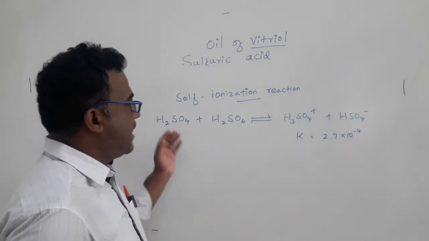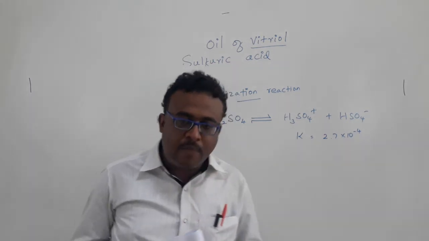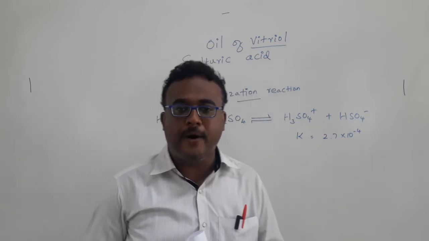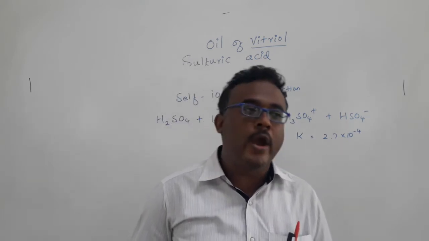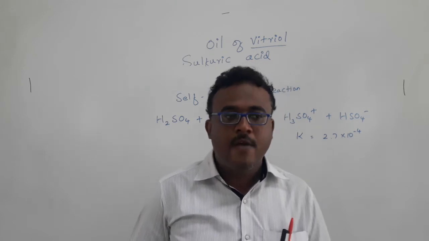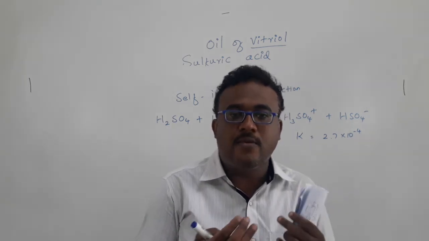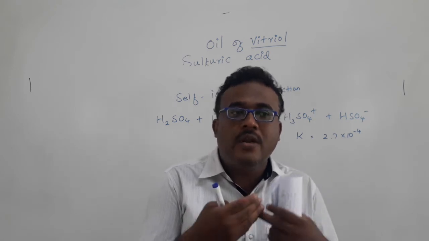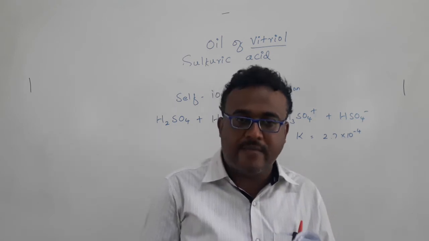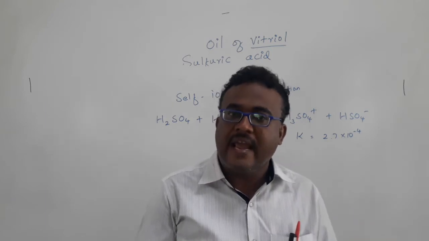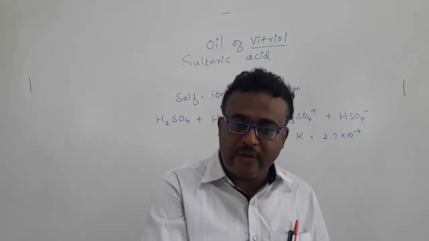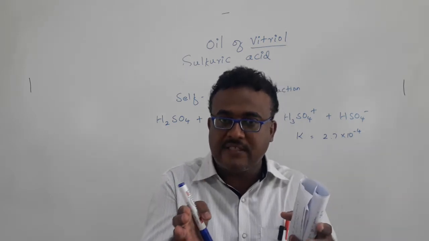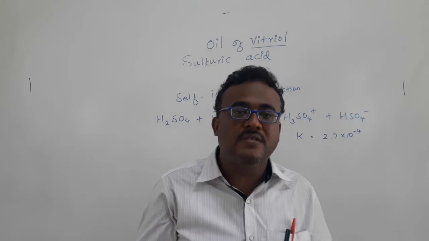And when we are going to make dilute sulfuric acid, we have to think about an important point: how we are going to prepare it. Normally dilute sulfuric acid means sulfuric acid diluted with water. How do we have to add? Can we add water to sulfuric acid, or do we take a big vessel of water and transfer the sulfuric acid into it? Which one is the best way?